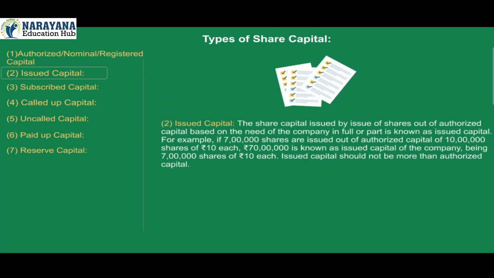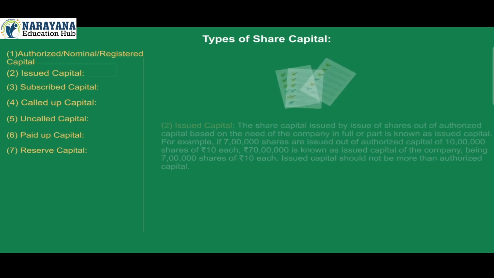2. Issued capital. The share capital issued by issue of shares out of authorized capital based on the need of the company, in full or part, is known as issued capital. For example, if 7 lakh shares are issued out of authorized capital of 10 lakh shares of ₹10 each, ₹70 lakh is known as issued capital of the company, being 7 lakh shares of ₹10 each. Issued capital should not be more than authorized capital.